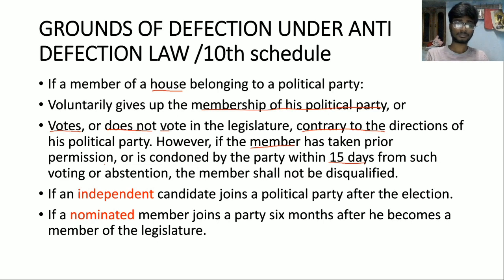So if he is taking prior permission, or if the party is condoning him within 15 days, he will not be disqualified. Another thing is, if an independent candidate joins a political party after the election, he will be disqualified. And if a nominated member joins a party after 6 months of becoming a member of the legislature, he will be disqualified. Here, there is a bias between independent and nominated members.